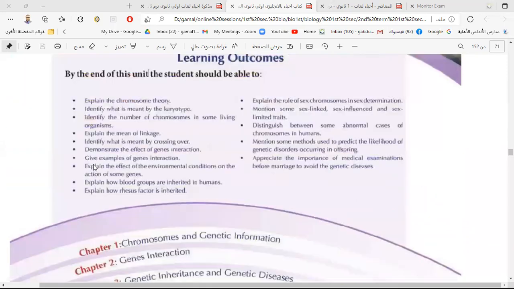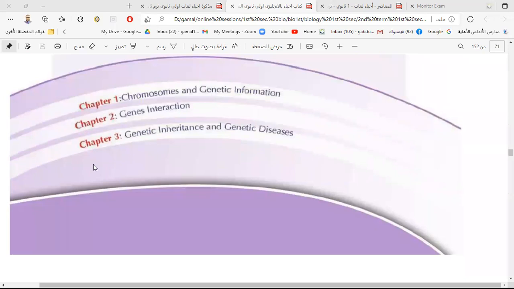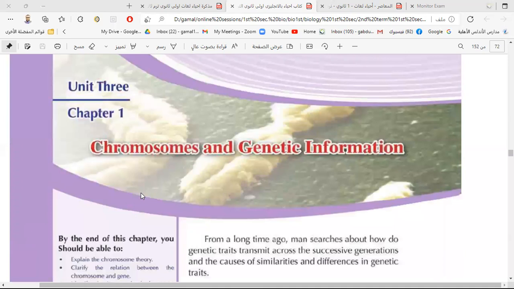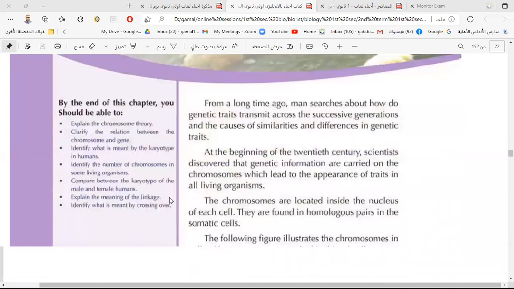So in the first part of this chapter, we'll talk about chromosomes and genetic information. In the second chapter, we'll talk about gene interaction. And in the third chapter, we'll talk about genetic inheritance and genetic diseases. Let's start with chromosomes and genetic information. Chapter number 1.